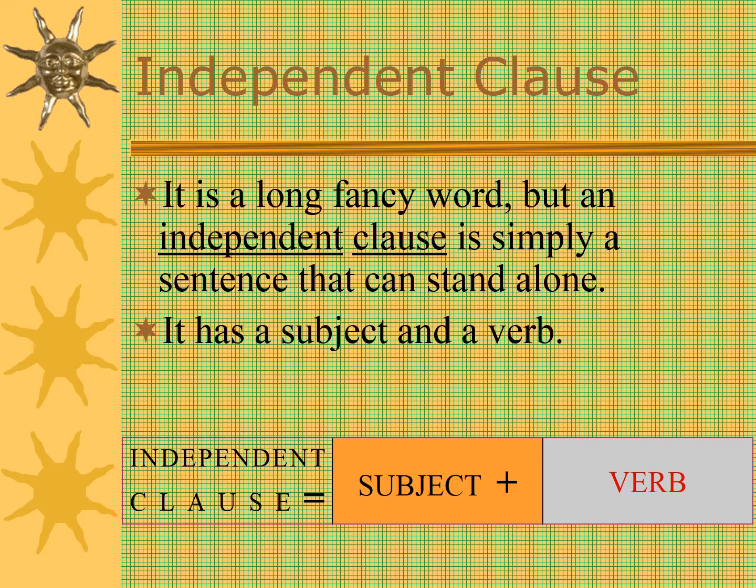It has, as we mentioned, a subject and a verb. Like this example, the sun shines brightly. Note here: sun, subject; shines, verb; and of course, it makes sense. The sentence is understood. It has a meaning. So it's an independent clause.